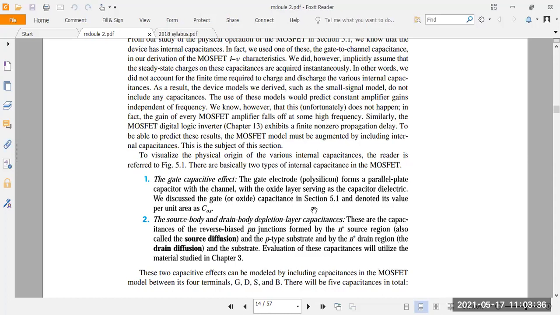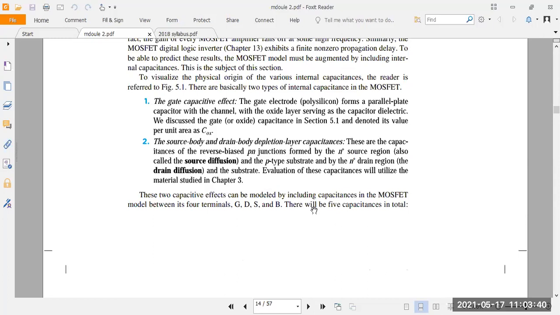After that, you take another two capacitors. Which are those here? Source to bulk capacitance and drain to bulk capacitance. Here you take the source-body and drain-body depletion layer capacitance. These arise from the reverse bias in the PN junction formed by the N plus source region and N plus drain region with respect to the P type substrate.